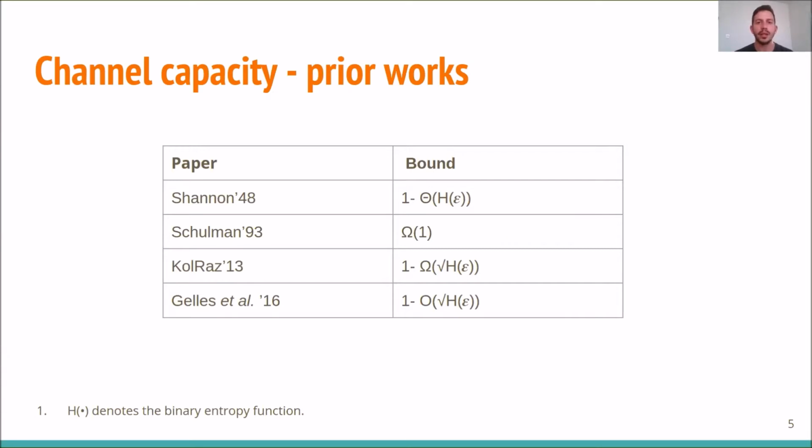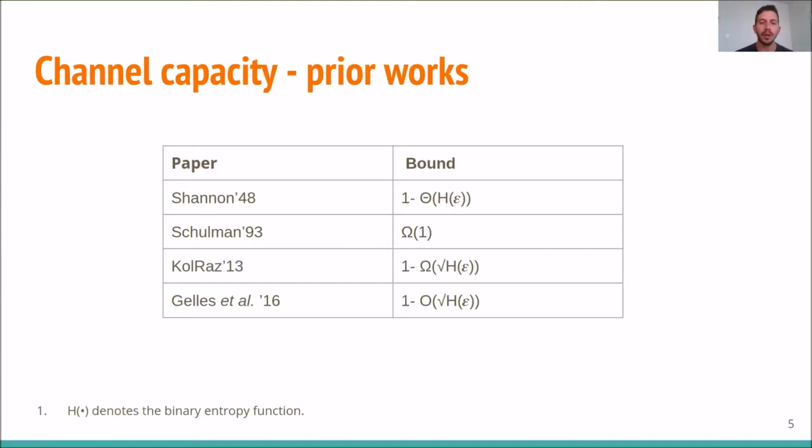In the early 90s, Schulman introduced the notion of interactive coding schemes and showed the existence of such a scheme with constant rate. Since then, there has been a variety of works regarding this subject which studied the error rate trade-off, all well explained in Gelles' excellent survey. Here we only choose to mention Kol and Raz's paper, which states that the channel capacity in the interactive setting is bounded from above by 1 minus the square root of the entropy of epsilon, which is a tighter bound than the one Shannon gave for the single message case.